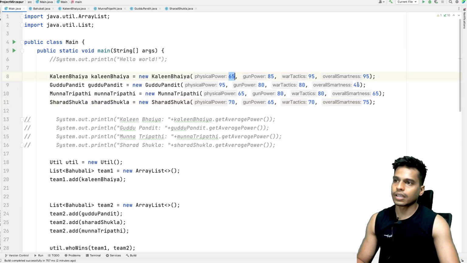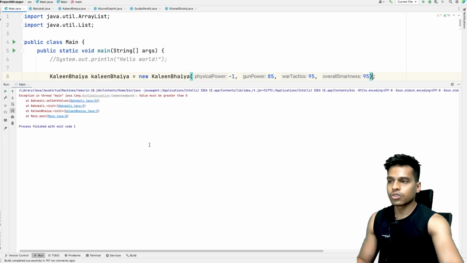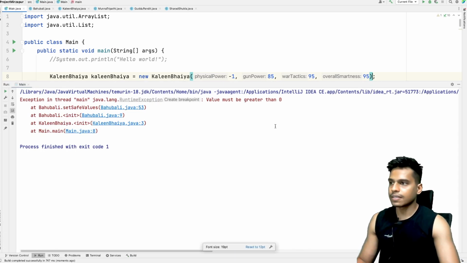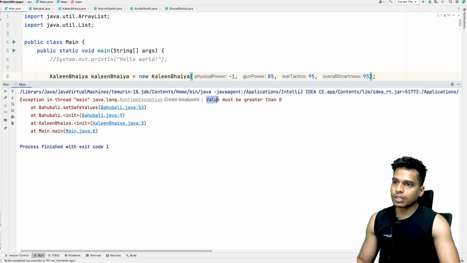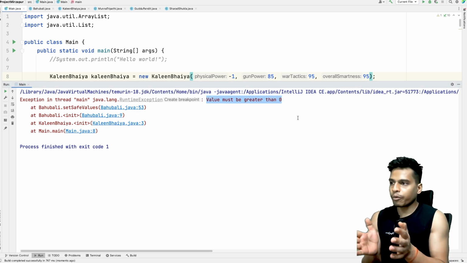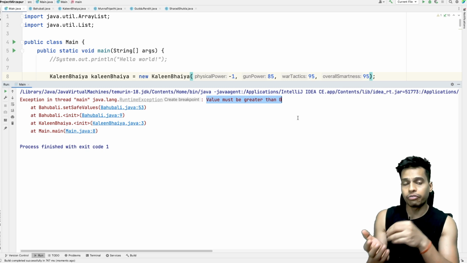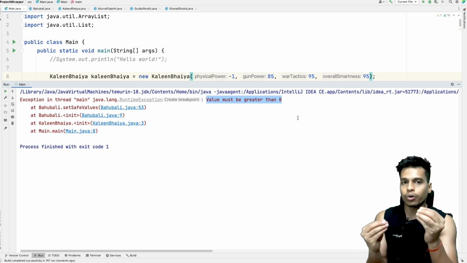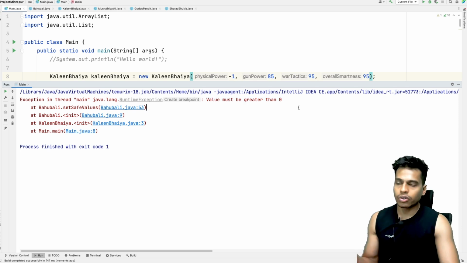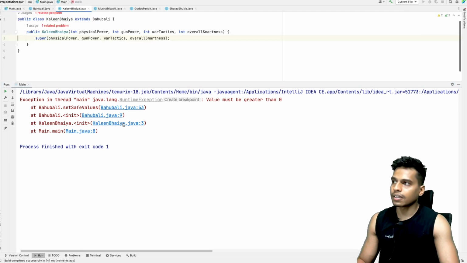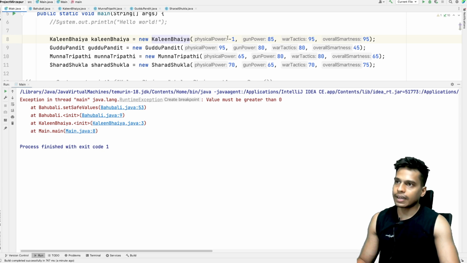Now here let's give physical power as -1. So this is less than 0, so what will happen? Okay, so here you can see we have an error, and this error says value must be greater than 0. So if at any point you are creating an application and the user sets a wrong value, you must throw an exception at that point. So that's how you do it. And it also says at what line the problem is. Here you can see we have Main.java line number 8. So this is line number 8, and here we have it.